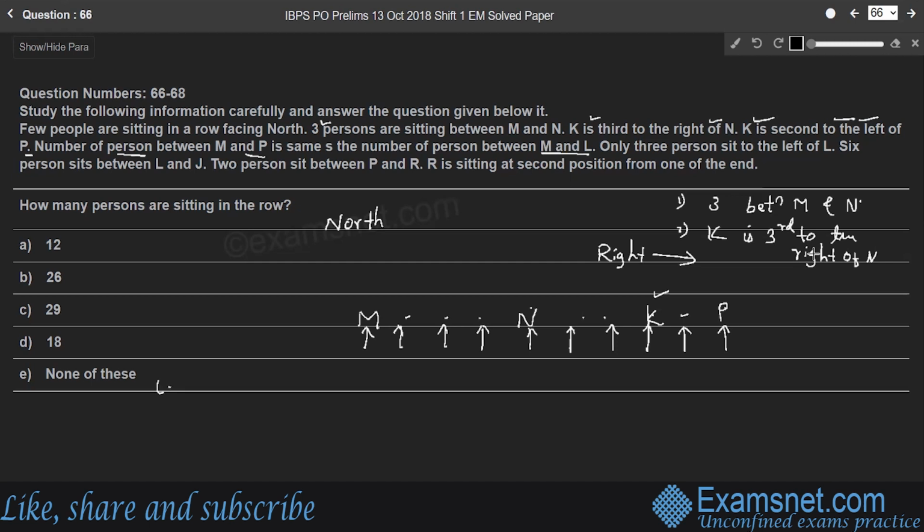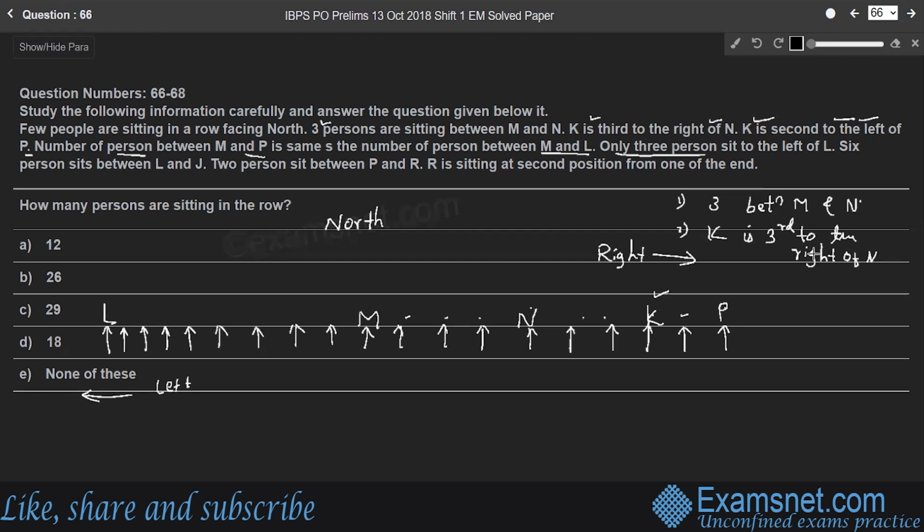To the left of M, so that there will be 8 persons between M and L. 3, 4, 5, 6, 7, and 8. And the 9th person will be L, right?